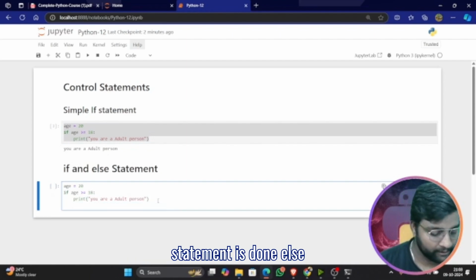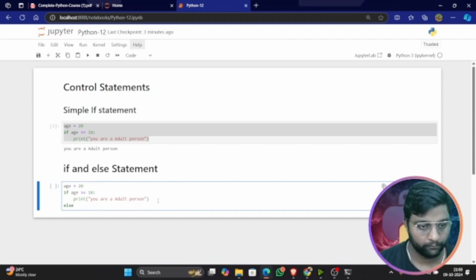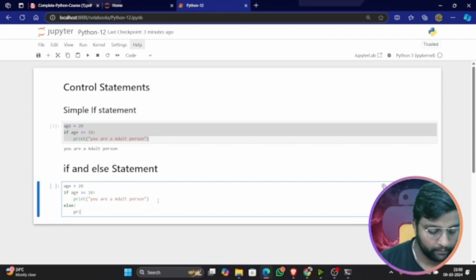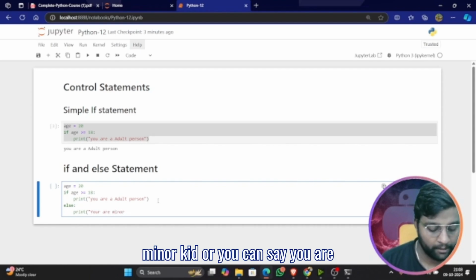The if statement is done, else print minor kid, or you can say you are underaged.